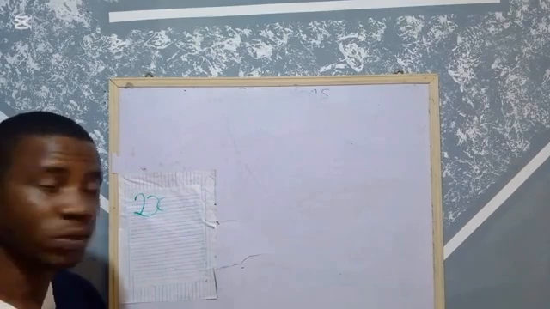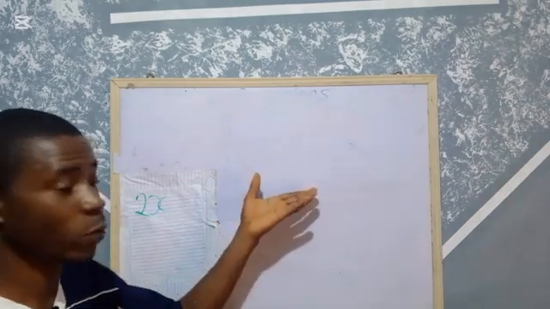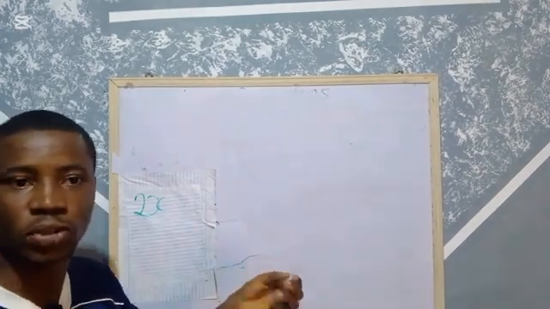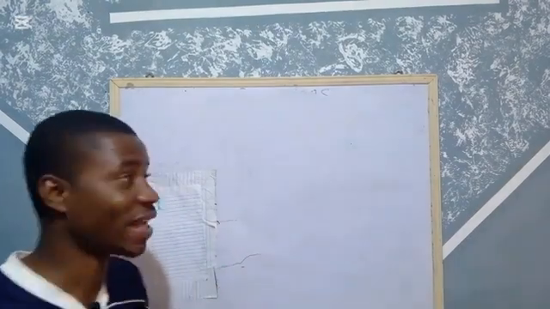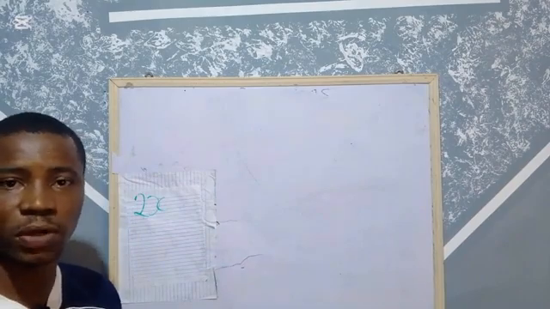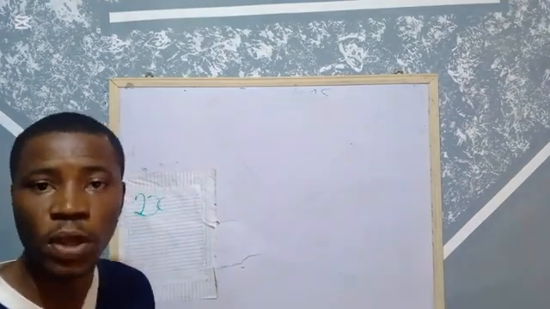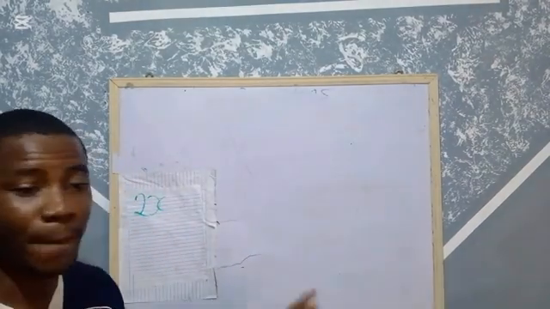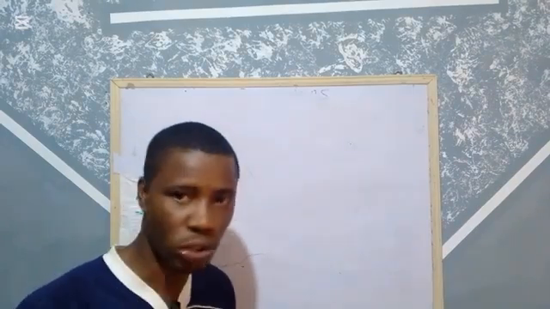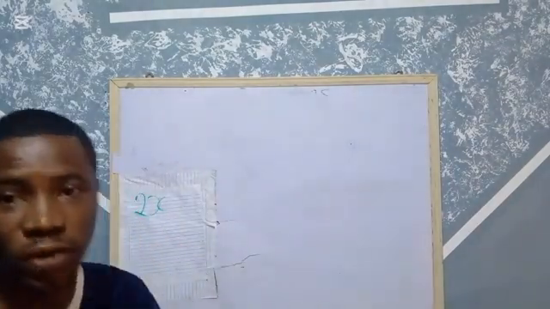I will show you how JAMB usually sets their questions from this topic, and how they tend to confuse many students. You see questions coming from derived quantities and fundamental quantities, dimensions. Some students don't even know that a particular question is coming from dimension, because they are lacking the basic understanding. So I am here to set the foundation on dimensions for you, so that when you see questions coming from dimension, you will not be confused. Please pay attention, get a writing material and jot down, so you will not miss any piece of information I will be sharing in this video.